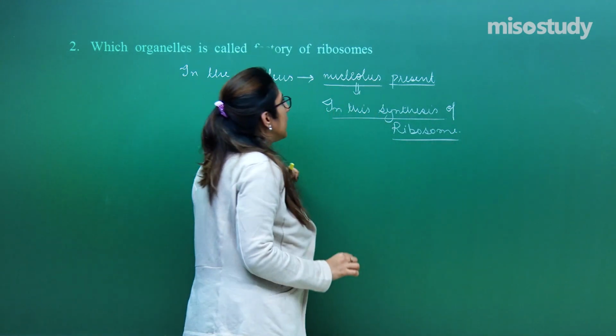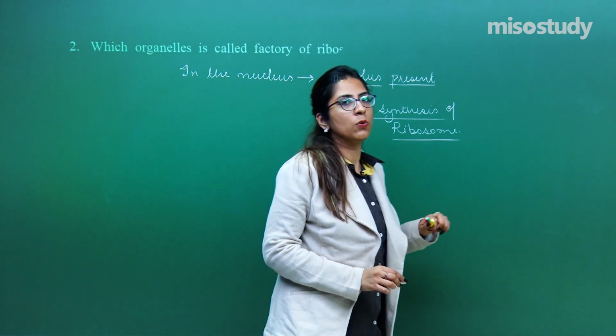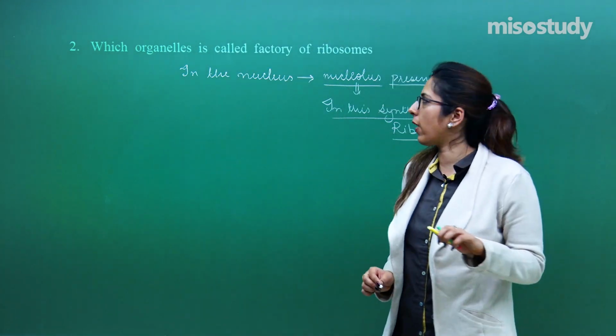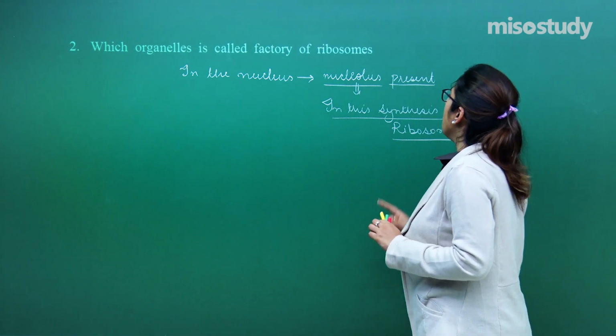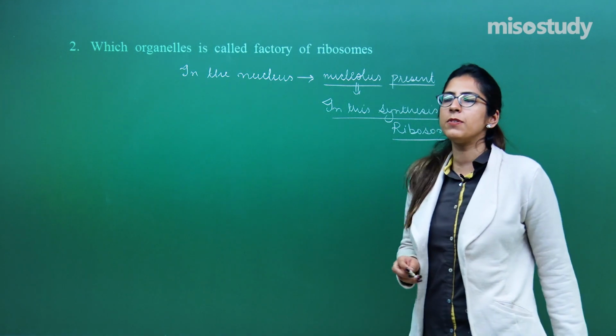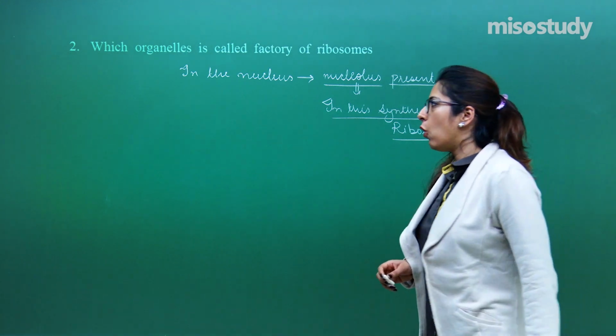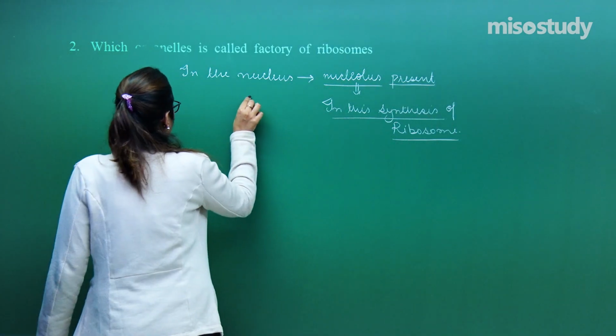That is why the correct answer you have is the nucleolus, right? So the nucleolus is considered the factory of ribosome, because in it the synthesis of the majority of the ribosomes occurs. Hope you remember the diagram, just giving a rough diagram.